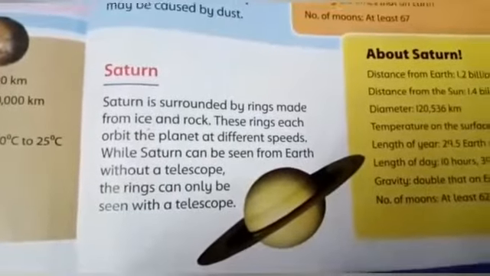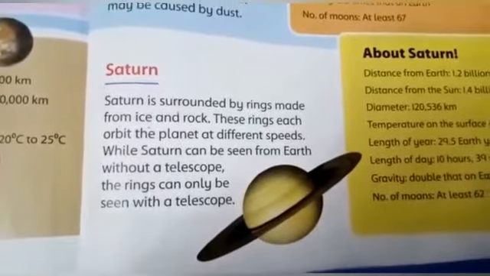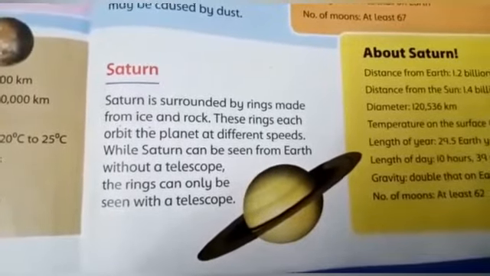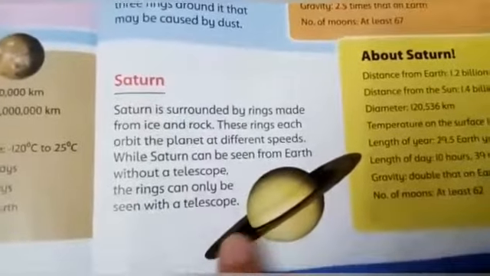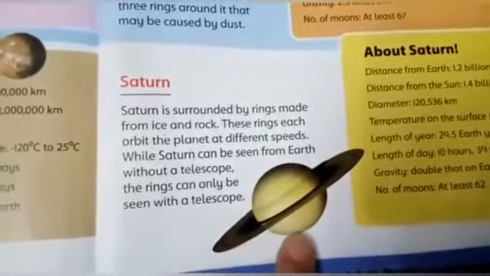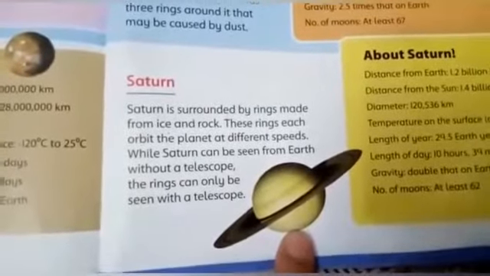Saturn. Saturn is surrounded by rings made from ice and rock. These rings each orbit the planet at different speeds. Students, as you can see the rings around this planet, we can see this planet from the Earth without a telescope, but we can't see these rings without a telescope.